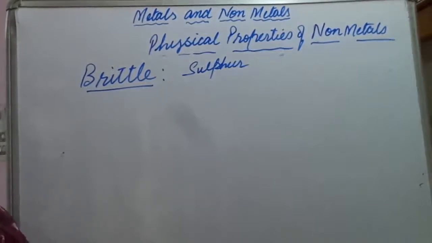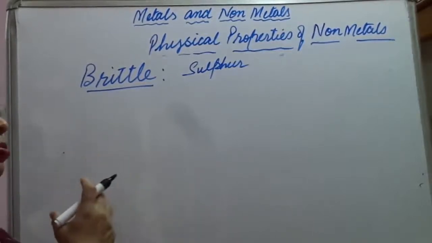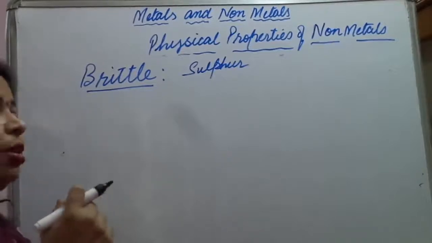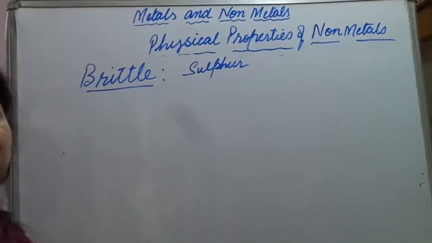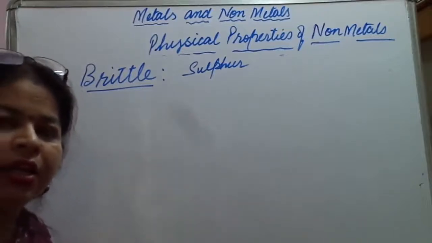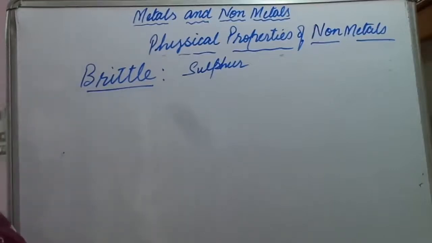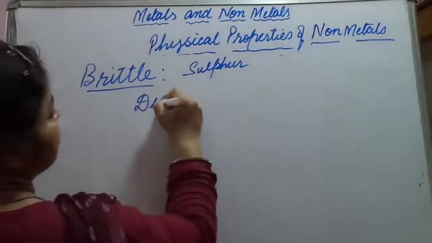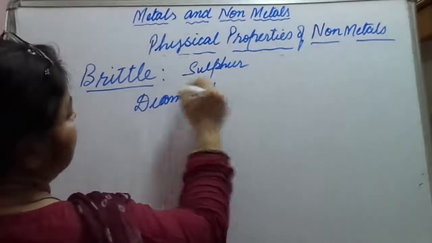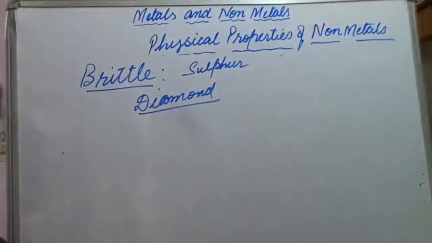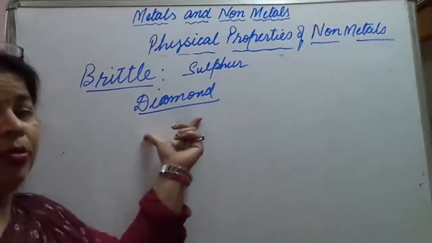Then if we hammer them, what will happen? Do you think they are going to show the properties just like the metals? No, they will not, because of the very weak attractive forces existing between the particles of that element. Diamond is said to be the hardest, but diamond is not a non-metallic form as such.